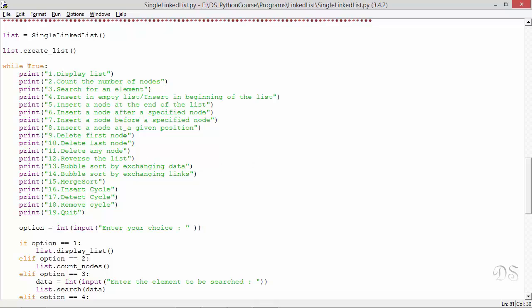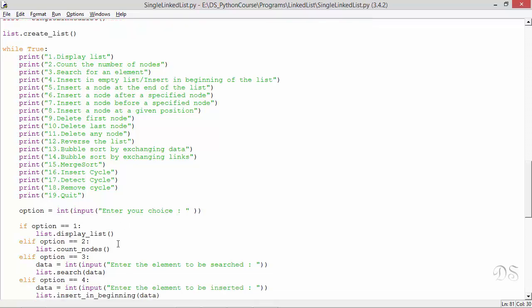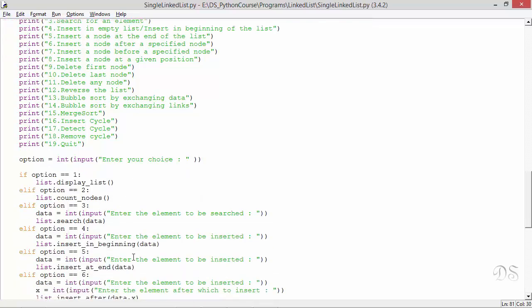Now in this while loop, first we are displaying all the options, and then depending on the choice entered, we call a particular method of the single linked list class. So if 1 is entered, we'll call this display_list method. If 2 is entered, we'll call this count_nodes method.